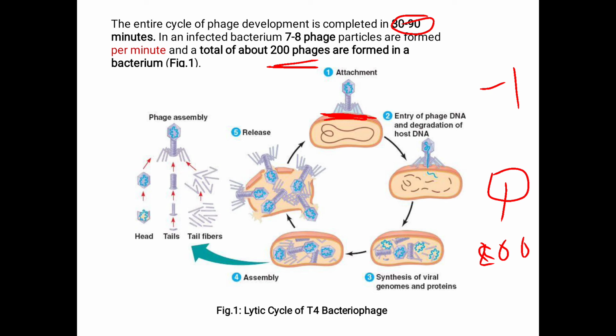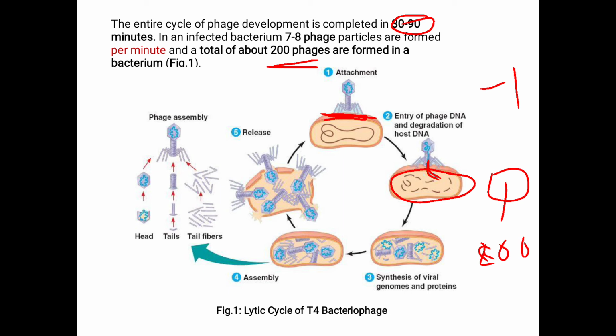Here it releases its nucleic acids into the host cell. Once it releases its nucleic acids, it starts degrading the host cell nucleic acids, that is either the DNA or RNA of the host cell. Once it degrades the bacterial DNA, it starts the synthesis of viral genomes and the proteins. That is the third step.